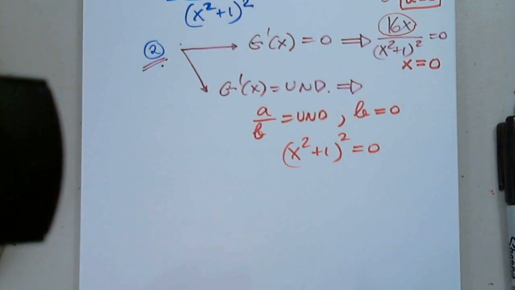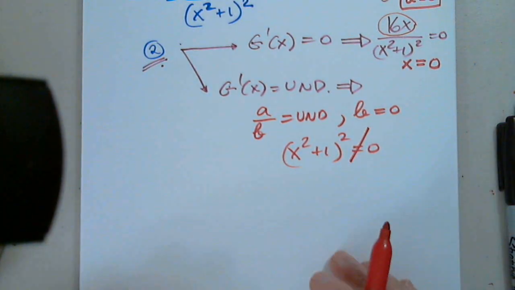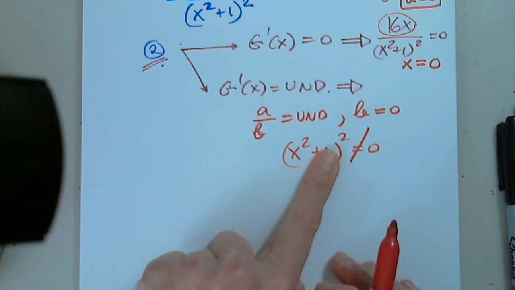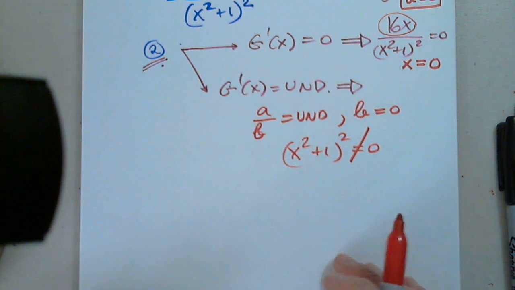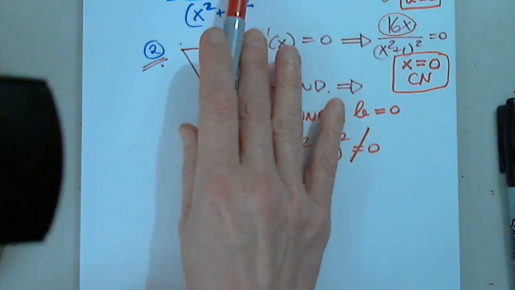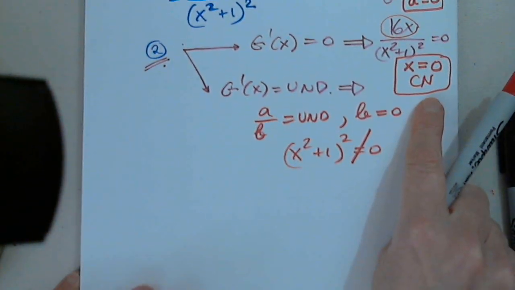Can I get any value of x from here? No, indeed. This is never 0 because it's a positive number plus another positive number. It can never be 0. Good. So we did find a critical number, just one. So g of x has one critical number.